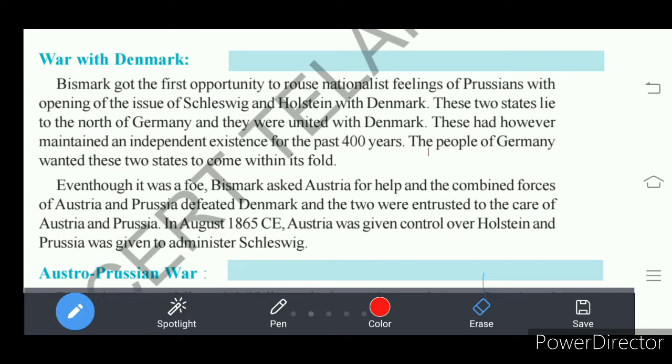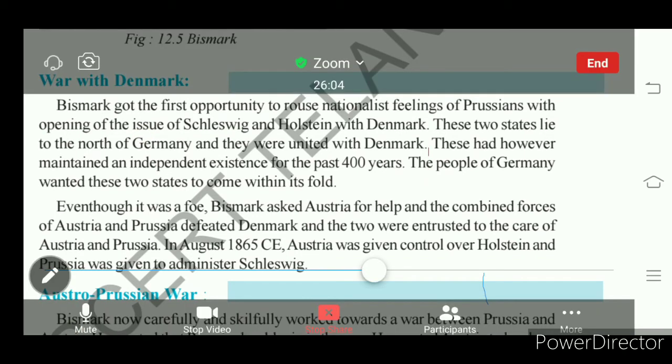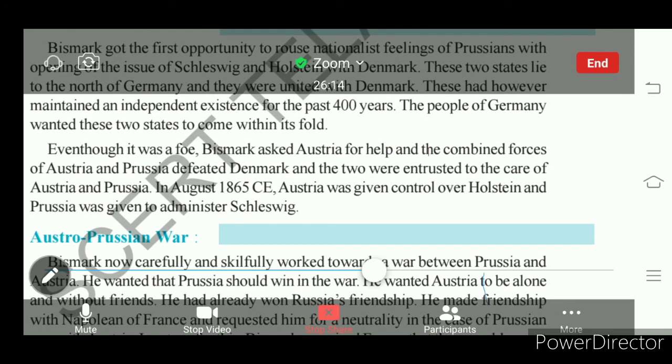Understand? Here Bismarck, who was the Chancellor of Prussia, asked Austria to give support in defeating Denmark. Understand?